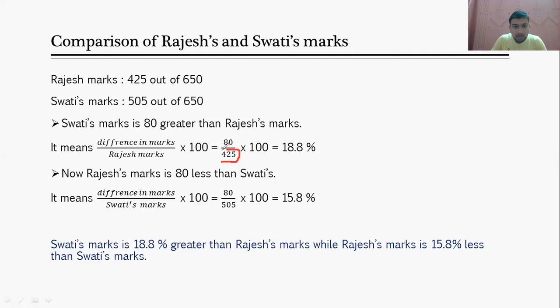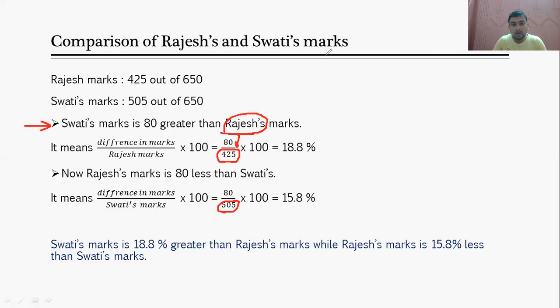Why is there 425 in the denominator here and 505 there? Okay, see, what are you comparing? Swati's marks you are comparing with what? Rajesh's marks in the first case. If you consider this case, what are you calculating? You are calculating Swati's marks as compared to Rajesh's marks. So as compared to Rajesh's marks, that's why in the denominator you have to take Rajesh's marks.